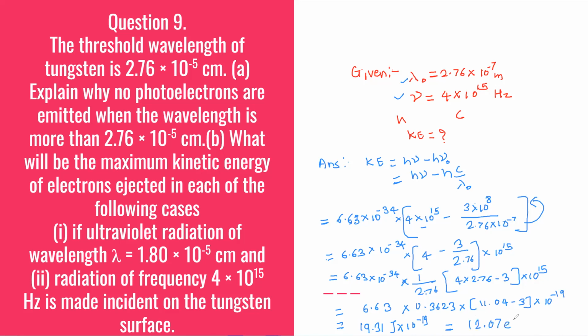12.07 electron volt. So dividing this whole term by 1.6, we'll get the final answer in electron volt. Now let's move to the next question, which is question number 10.